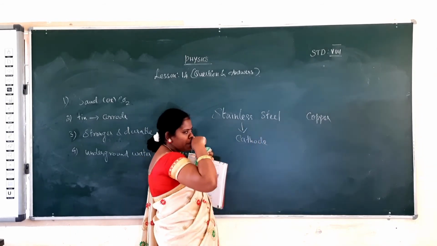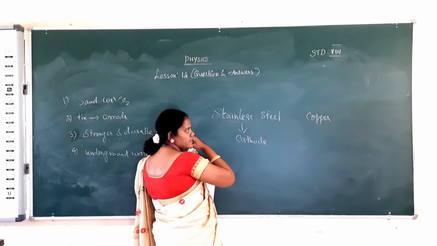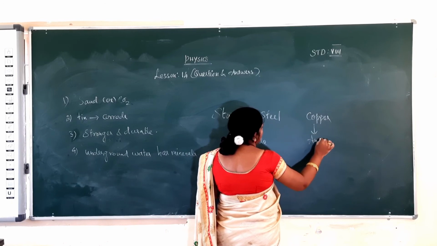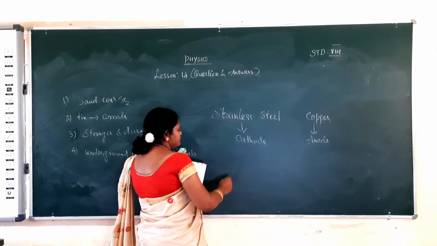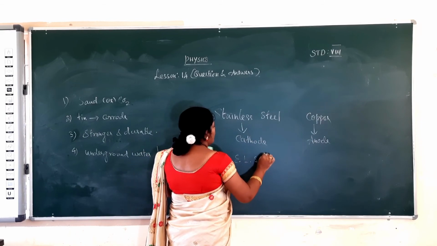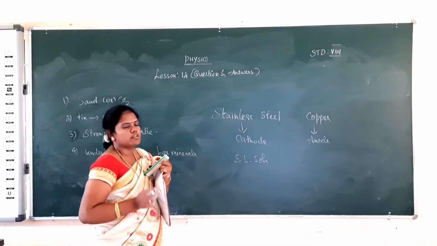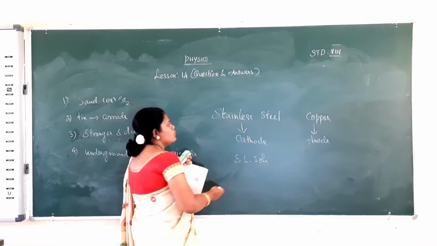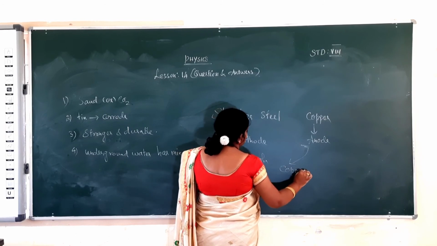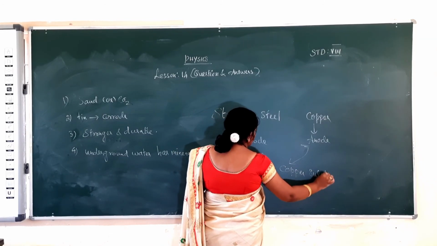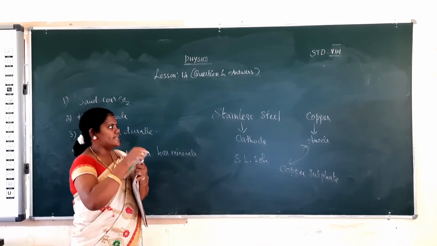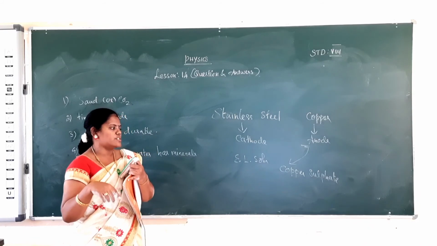You are going to coat copper on steel, so take steel as the cathode. Copper will be the anode. Then the electrolytic solution: I always tell you that the electrolytic solution is chosen with respect to the anode. What is the anode? Copper. So copper sulfate is the electrolytic solution. So there are two electrodes: the cathode is stainless steel, the anode is copper, and the electrolytic solution is copper sulfate.